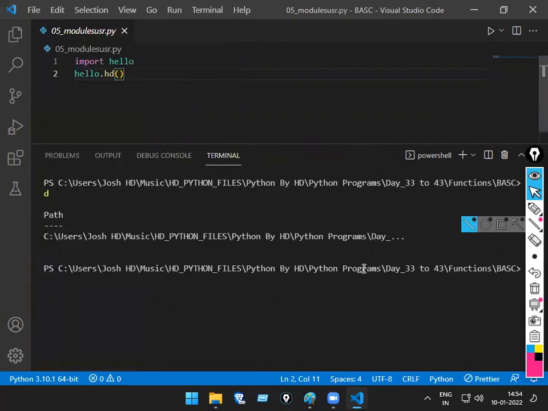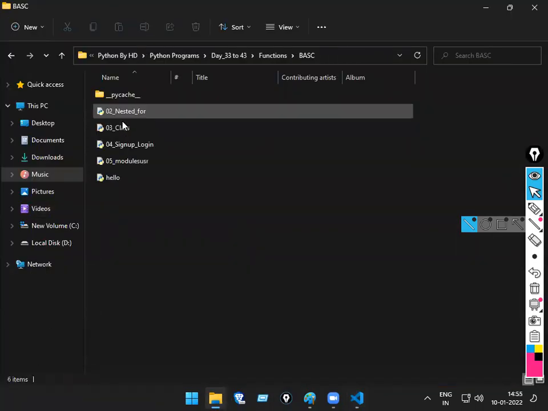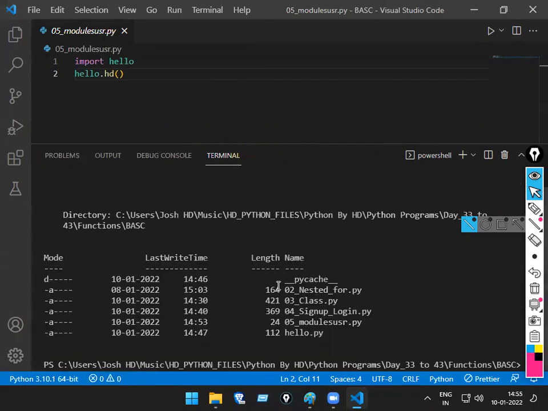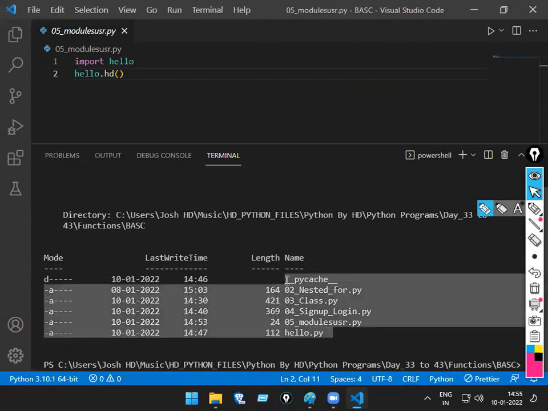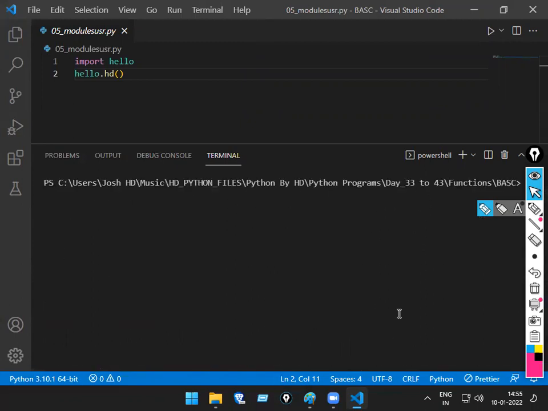So inside this folder now, how many files do you have? Check once there. Okay, inside this basics, not inside this one, how many files do you have? 6. So how to know here if I want to know? Okay, type the ls command. So ls will give you a list of files. 6 are there? Yes, okay. Main thing, this file and the hello file, both are in the same path. That's the main point, or else it will not work.